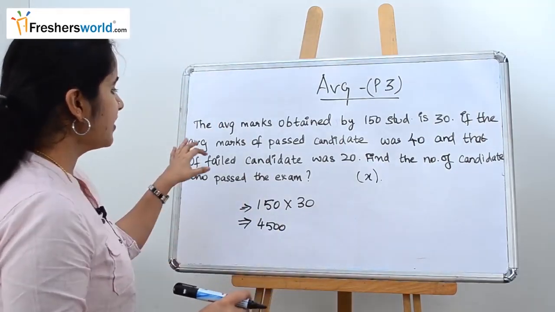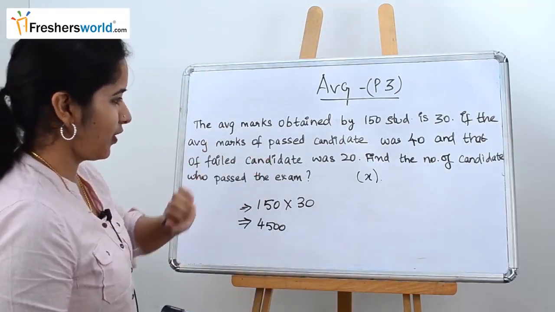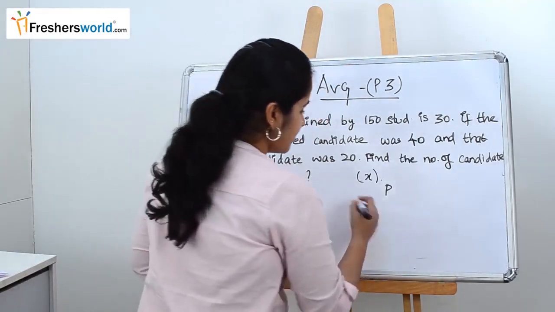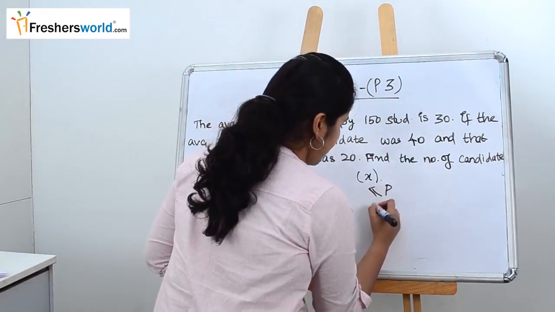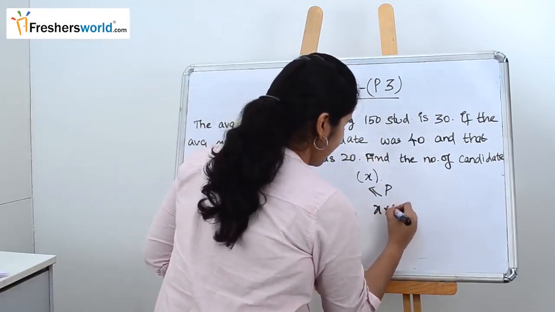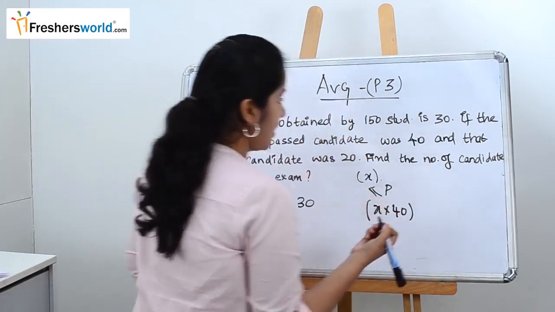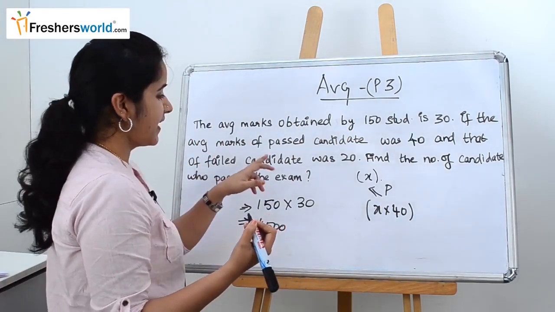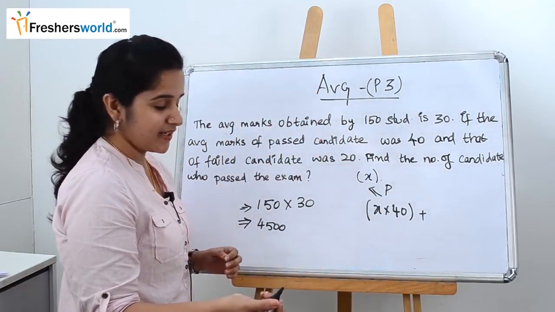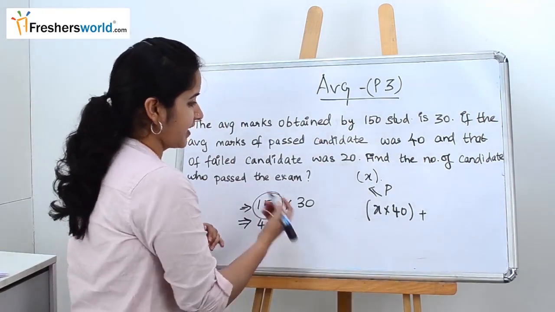They have given the average marks of the passed candidates was 40. We don't know the number of people who passed, so let's consider that as x. So the number of passed candidates is x and their average marks was 40. Okay, and then the average of the failed candidates was 20. So the number of failed candidates is nothing but 150 minus x.